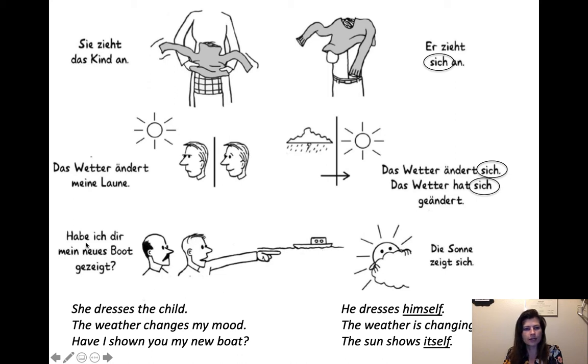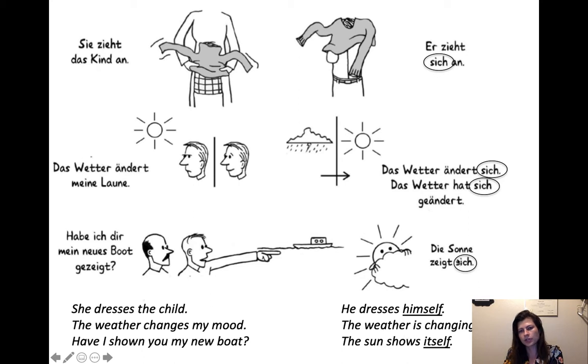And then here we have, habe ich dir mein neues Boot gezeigt? Have I shown you my new boat? So there's no reflexive going on here. It's like, I showed to you my new boat. So nobody's doing anything to themselves. I am showing to you, I am showing the boat. So it's just a subject, indirect object, direct object. But now we have die Sonne zeigt sich, the sun shows itself, which is just a way of saying the sun is coming out. The sun is coming out is like the best translation.